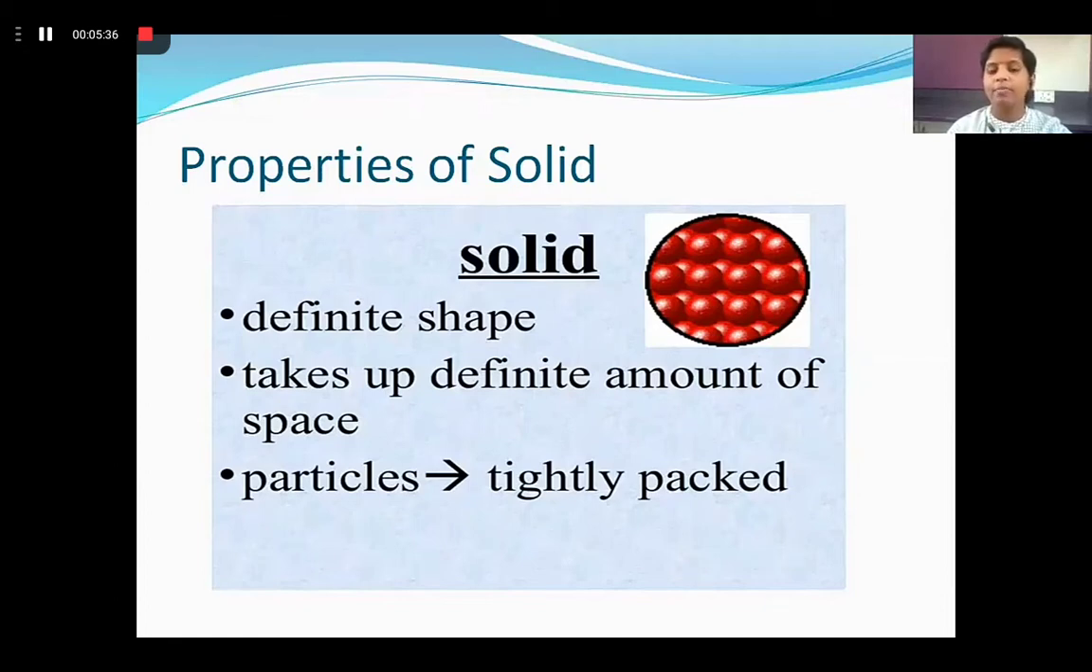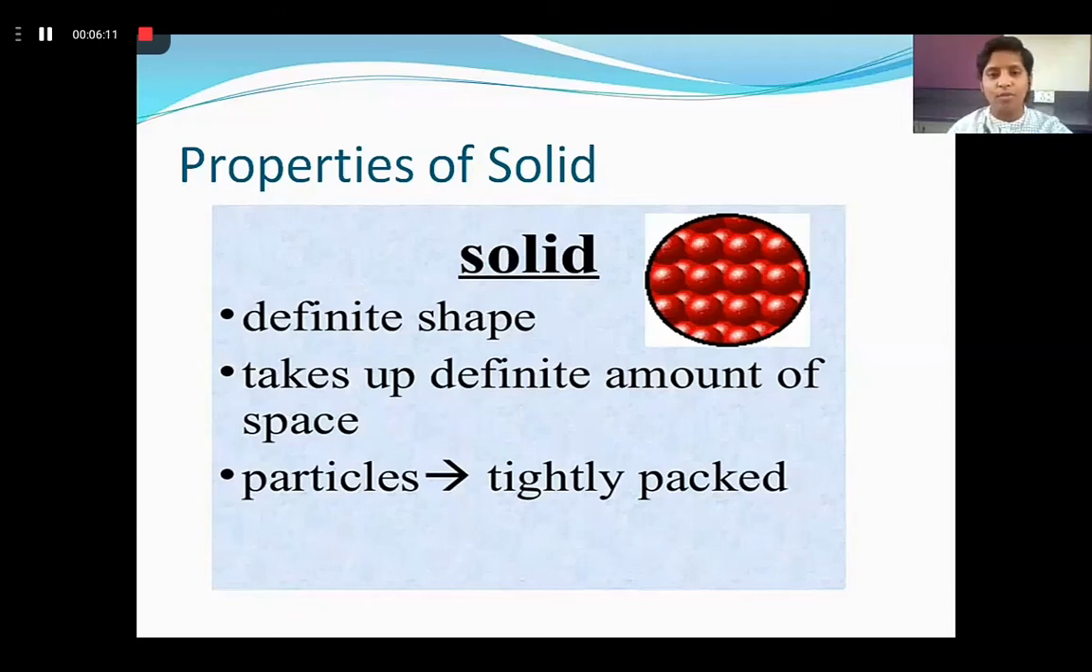So what are the properties of solids we have seen here? A solid has a definite shape. It takes up a definite amount of space, and the particles of a solid are tightly packed with each other. They cannot move away from each other. So the solid material, whatever we hold, is strong enough. It has some particular weight and it occupies space.